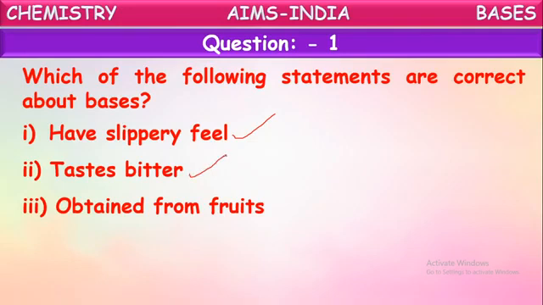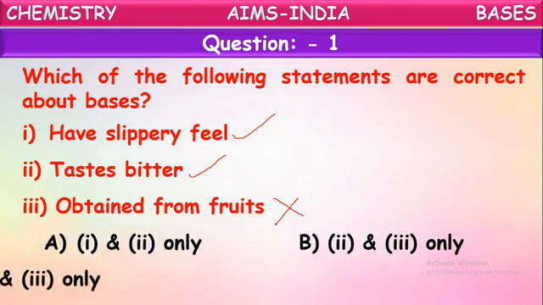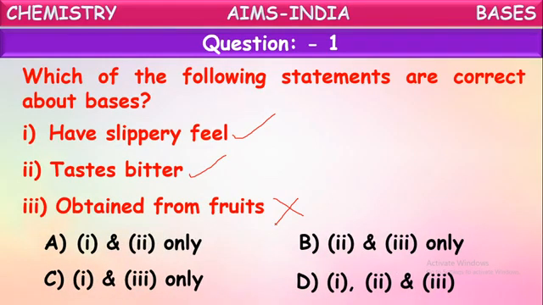On the third one they have given obtained from fruits. Are these bases obtained from fruits? No. Which are obtained from fruits? Acids are obtained from fruits, not bases. So this is not a correct statement. Now let us see options. Which is the correct option?